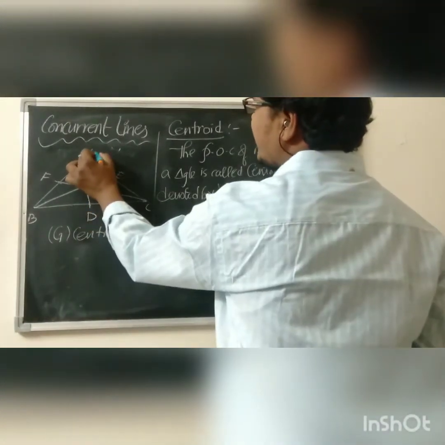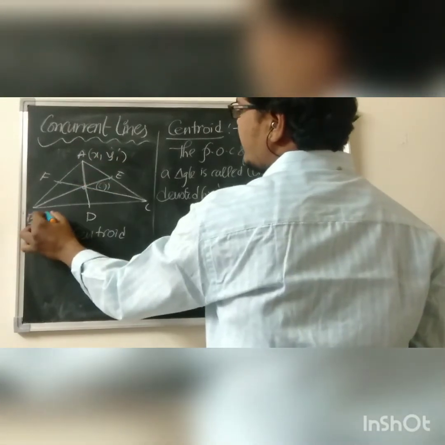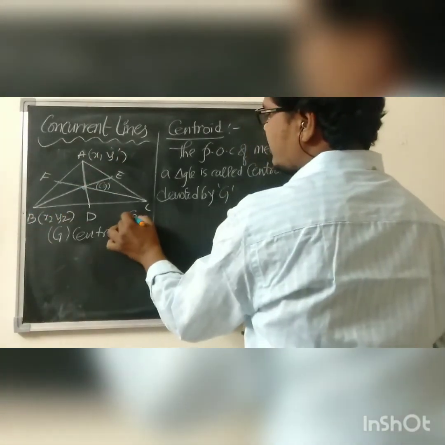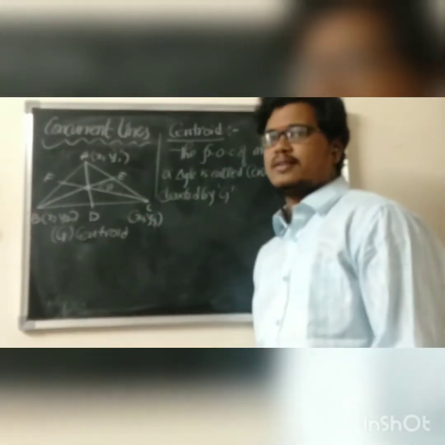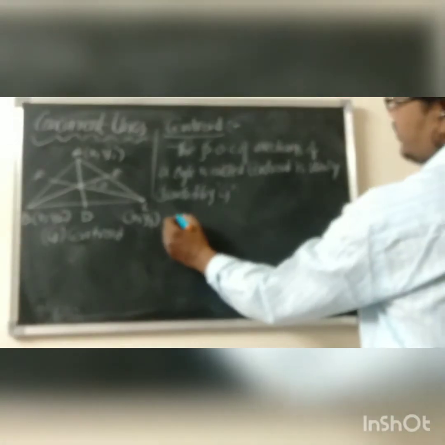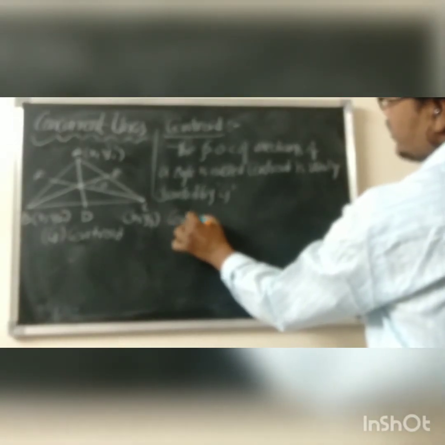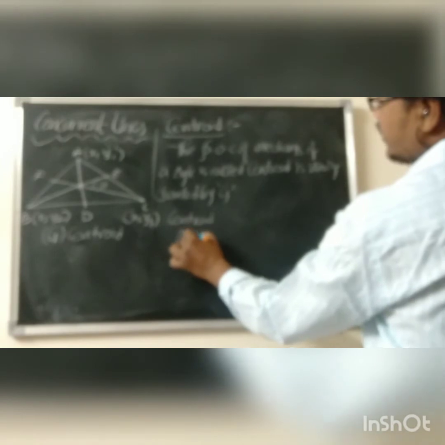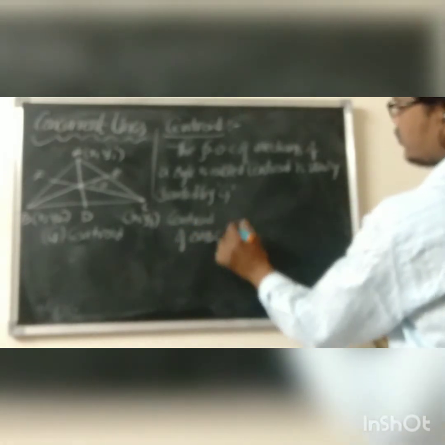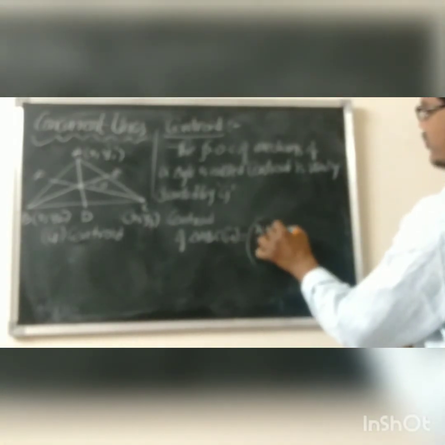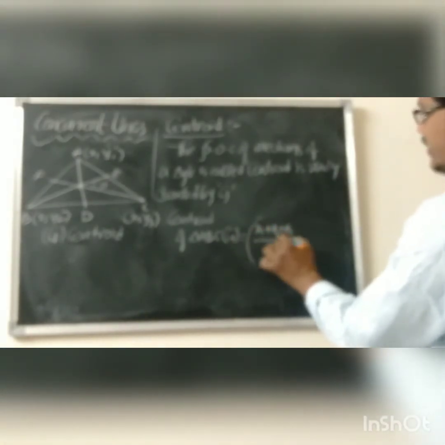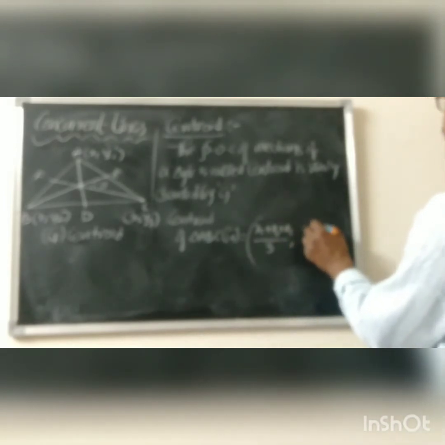To find the centroid, given 3 points A(x1, y1), B(x2, y2), C(x3, y3). Okay, these are the 3 points given to find the centroid of triangle ABC. The formula for the centroid of triangle ABC, which is denoted by G, is none other than: add all the x values, (x1 + x2 + x3) whole by 3, comma, (y1 + y2 + y3) whole by 3. Is it clear now?